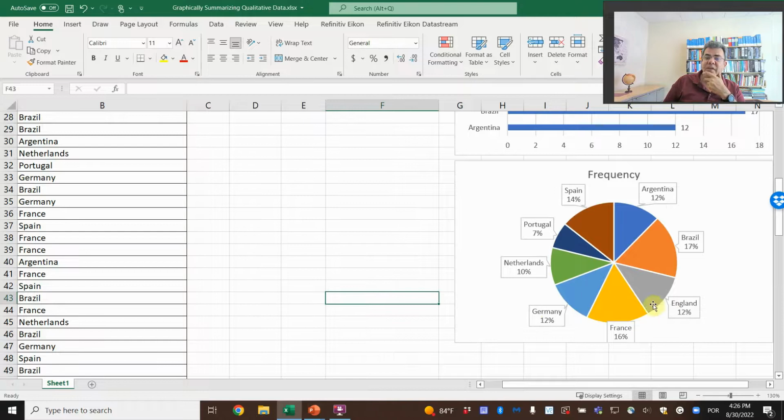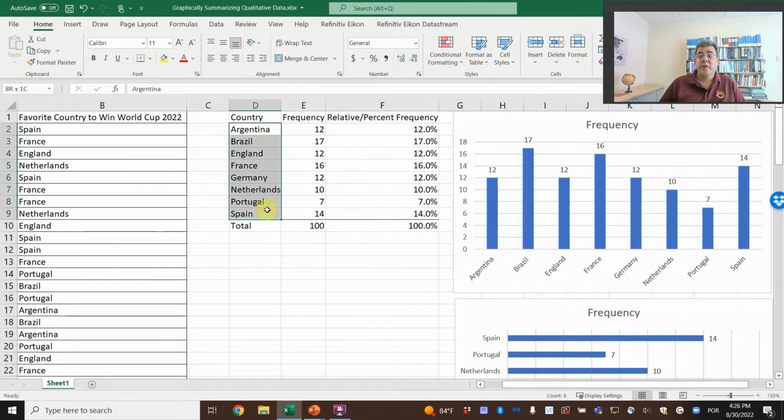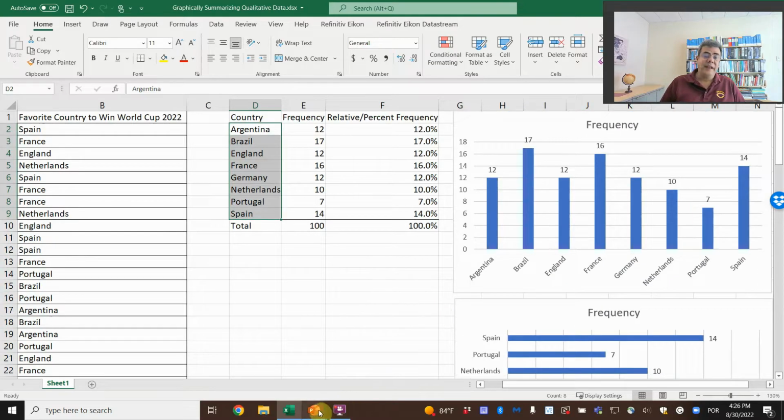A lot of countries, a lot of pie. Usually we work with pie charts when we have few slices, usually 3, 4, 5 maximum. Here we have 8. It's not so easy to look at. Okay? And the last one,